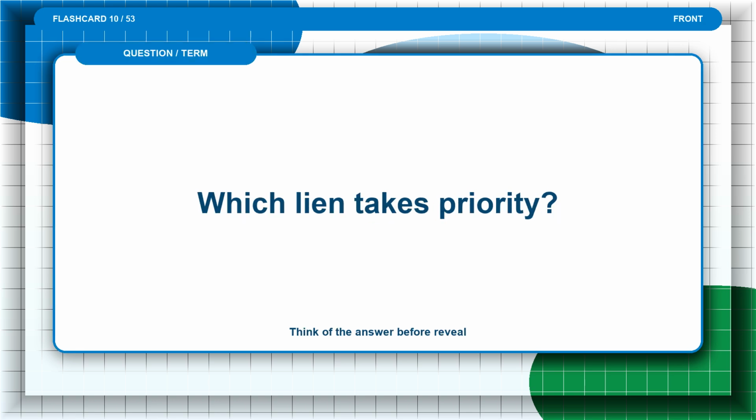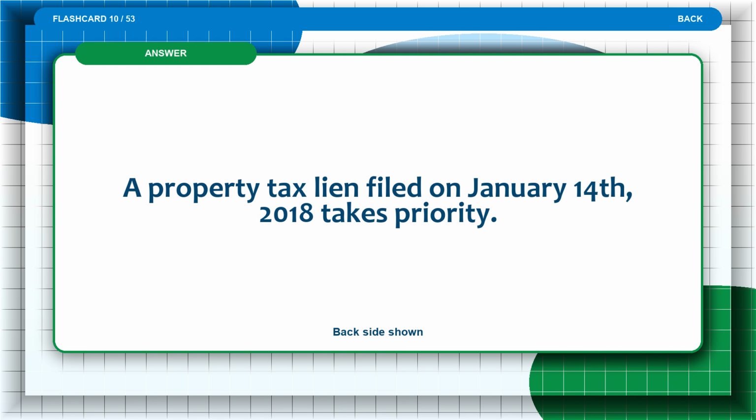Flashcard 10. Which lien takes priority? Think of the answer before the reveal. The answer is: a property tax lien filed on January 14, 2018 takes priority.